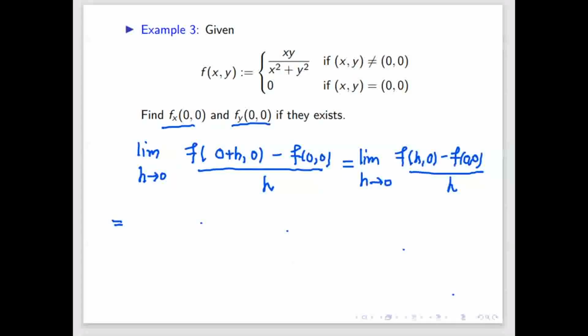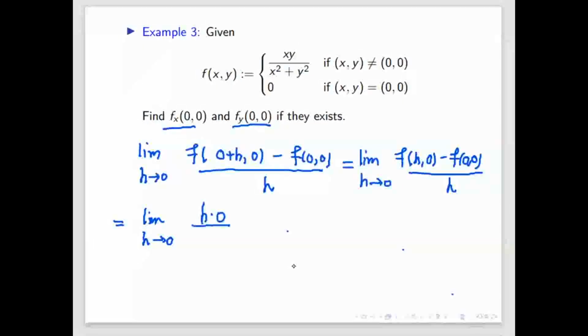What is f of h comma 0, and what is f of 0 comma 0? f of h comma 0 is h into 0 by h square plus 0 square, which is 0.